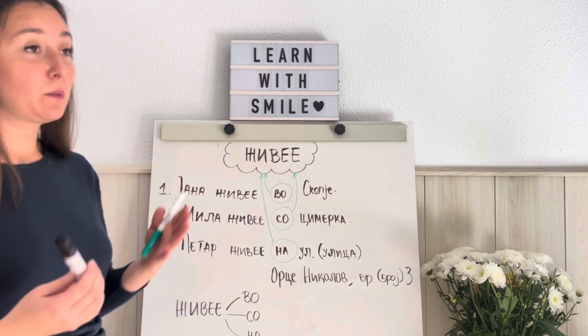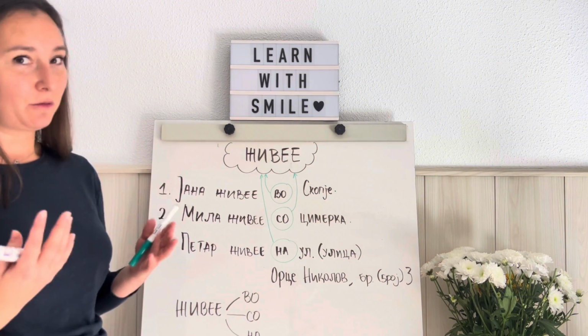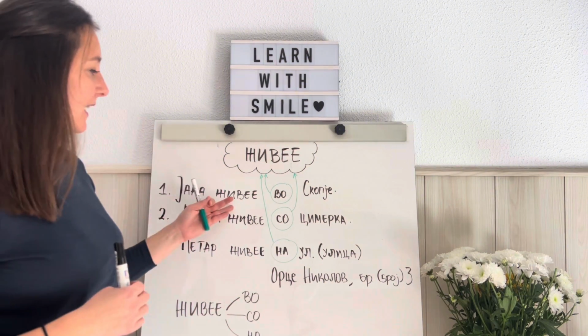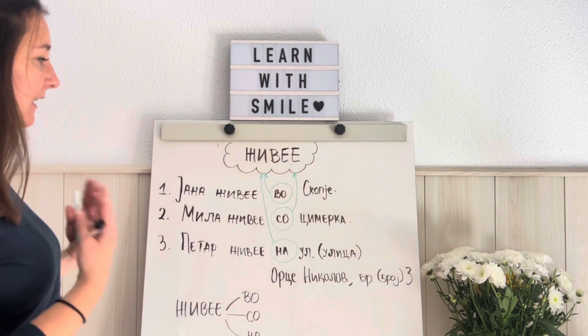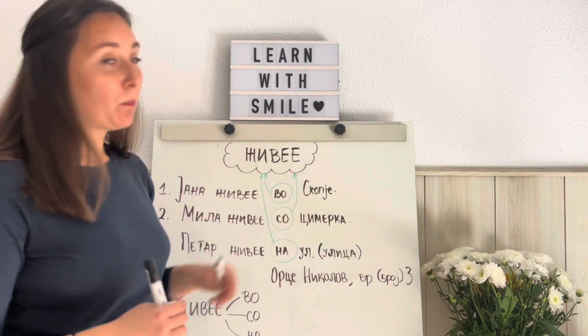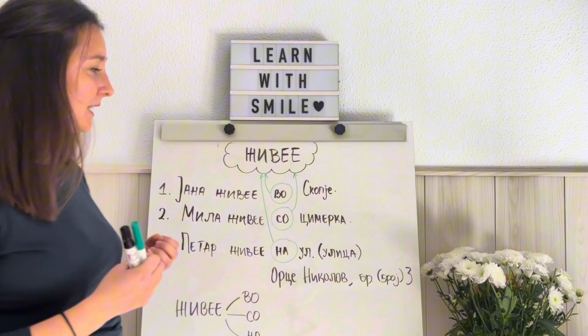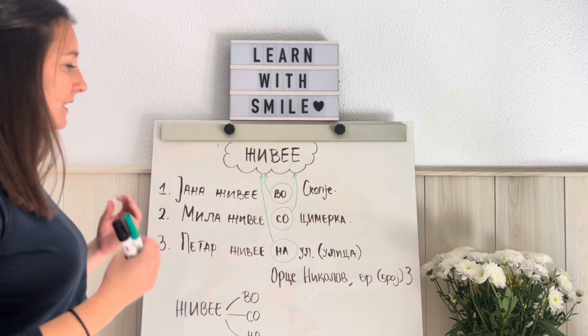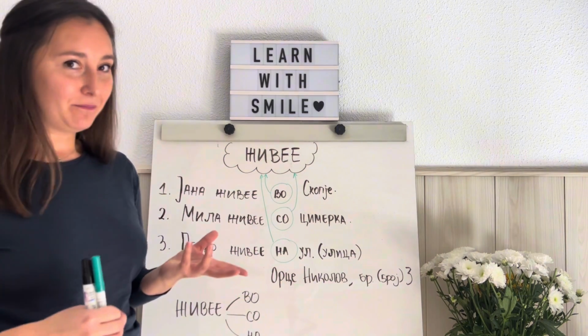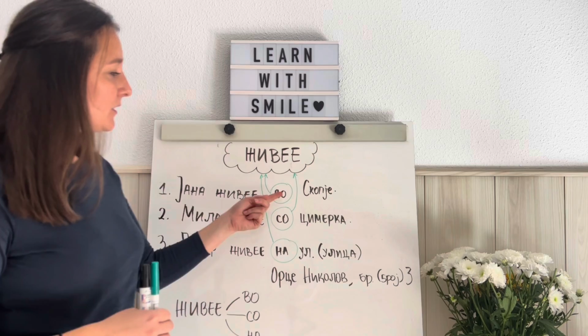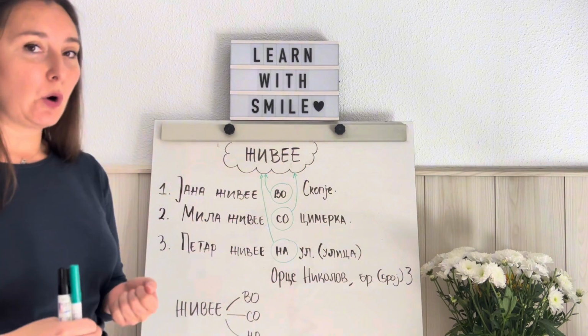If I use the personal pronoun, it would be таа, right? Јана живее, she lives, во Скопје. Во is a preposition, it means in, okay?